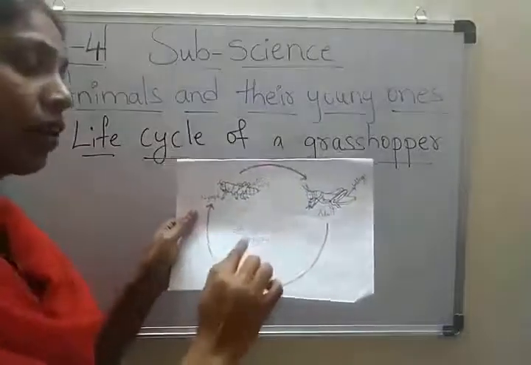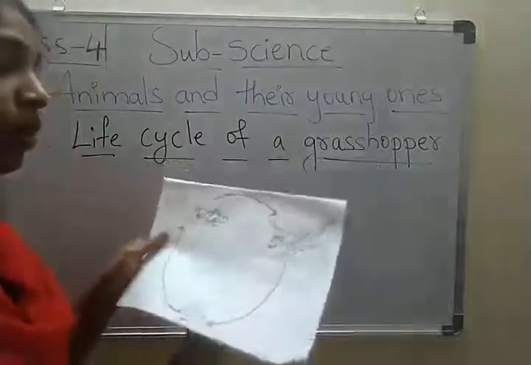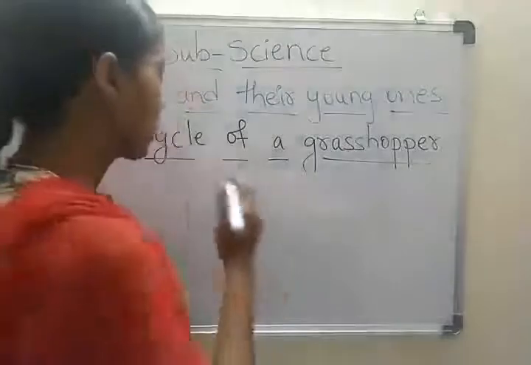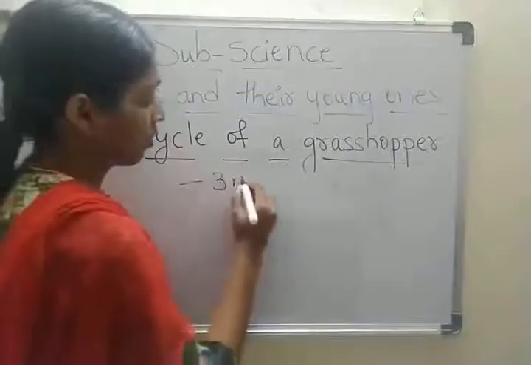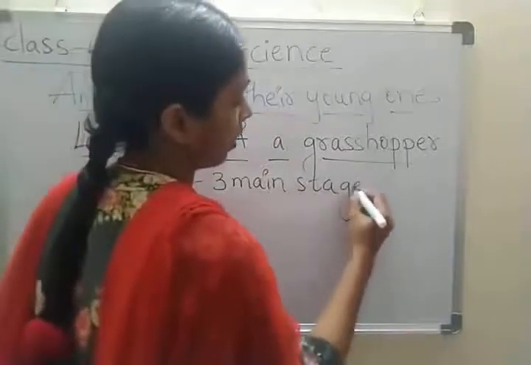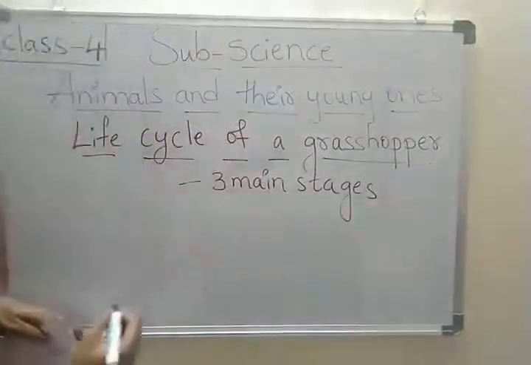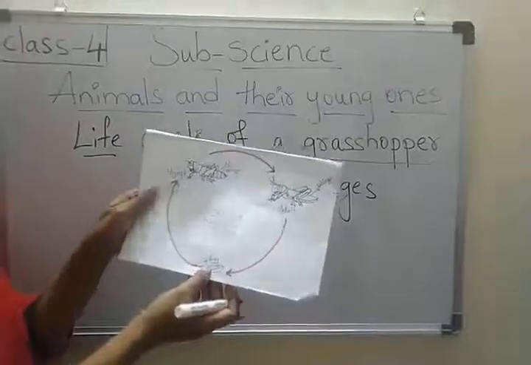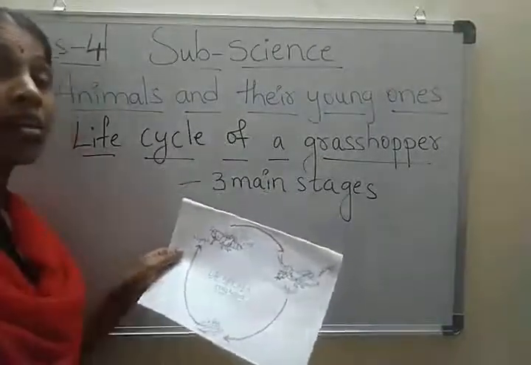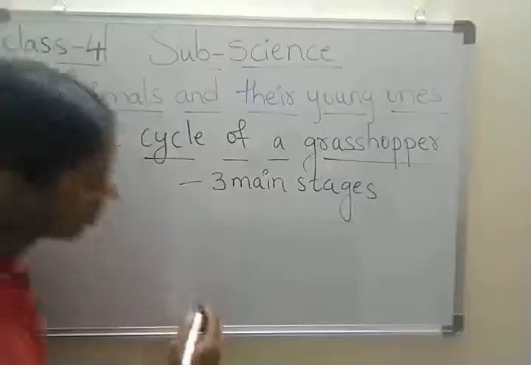The life cycle of a grasshopper involves 3 main stages. First one, see here, this is the first stage. The grasshopper lays eggs on the leaves.